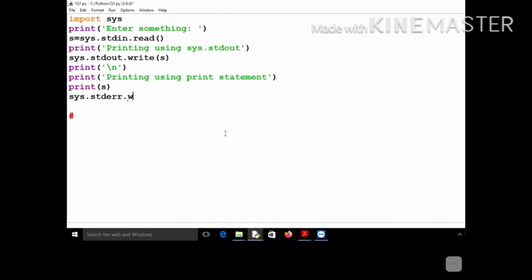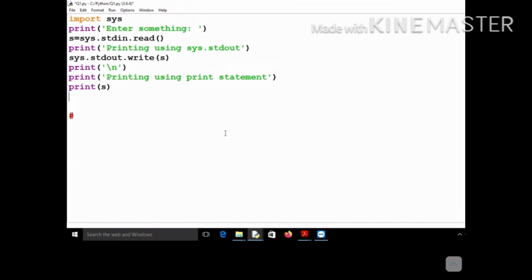It is similar to sys.stdout. It is also used to write onto the monitor. But whatever message you are writing will be printed in red, because you are going to print an error message. So if you use sys.stderr, it is similar to sys.stdout. It will write onto the screen, but it will write in red because it is an error message. Let me demonstrate it to you.